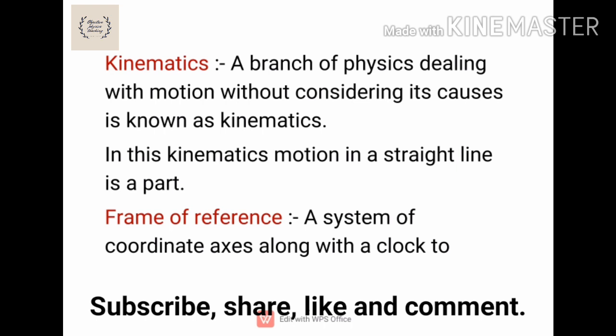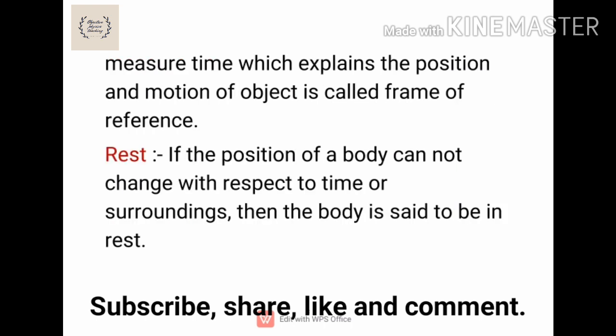That reference is known as frame of reference in this chapter, and that frame of reference is defined as a system of coordinate axes along with the clock to measure time, with which explains the position and motion of an object. And these frames of reference are of two types, and that are explained in Newton's laws of motion.